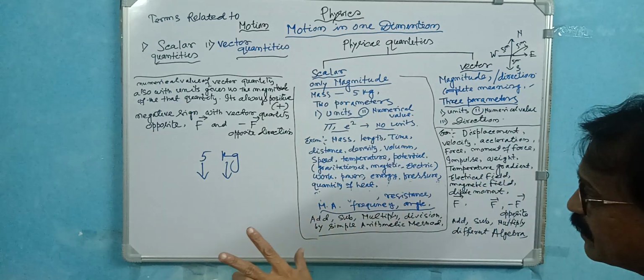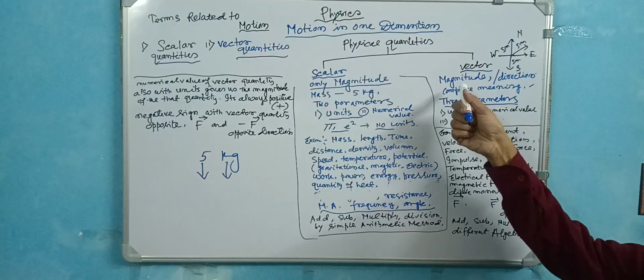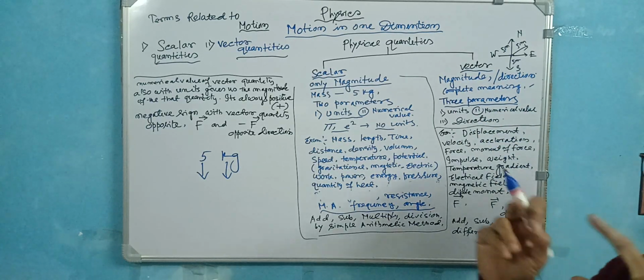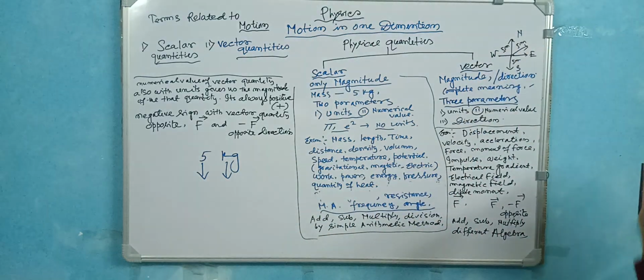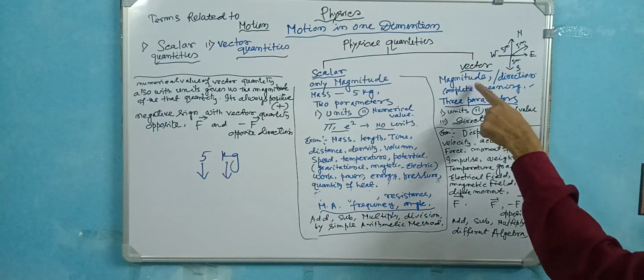Only two. There is no need for any direction. But in case of the vector quantity, magnitude is there, direction is there. That is for the complete meaning. Here, in case of the vector quantity: units, magnitude and direction.